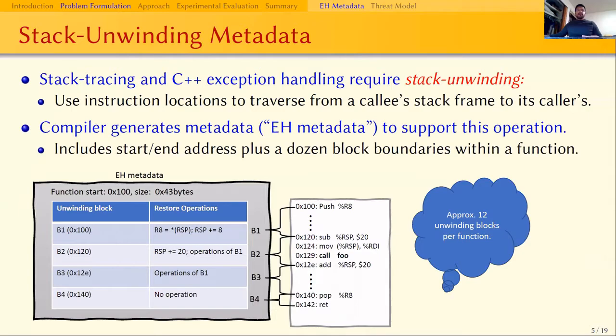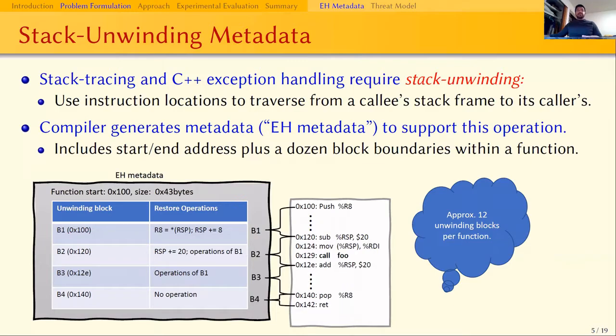Before venturing further, let me introduce the concept of stack unwinding. It involves working up the call chain using the return addresses stored on the stack. To do this, the return address is looked up against the address ranges within each function in the program. The relevant address ranges are generated as metadata by the compiler. In particular, this metadata includes the start and end address of each function.